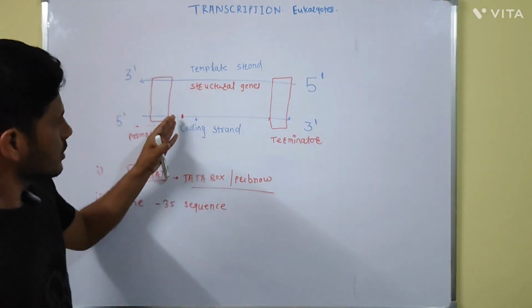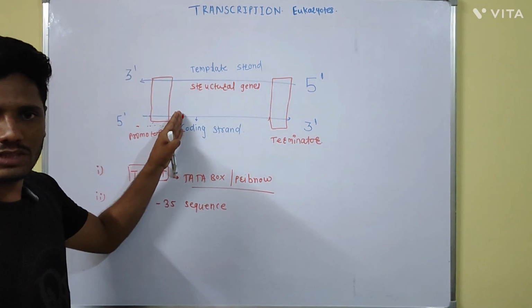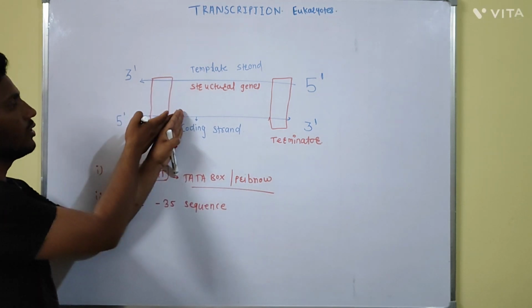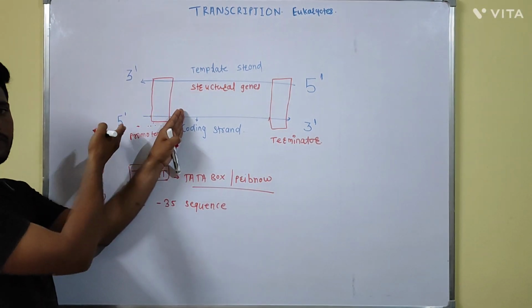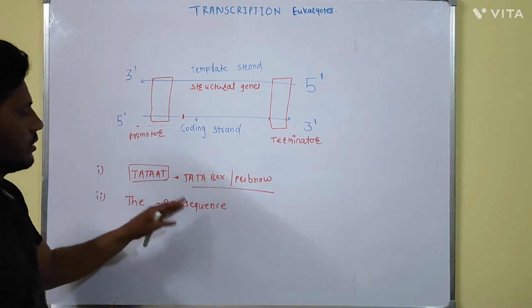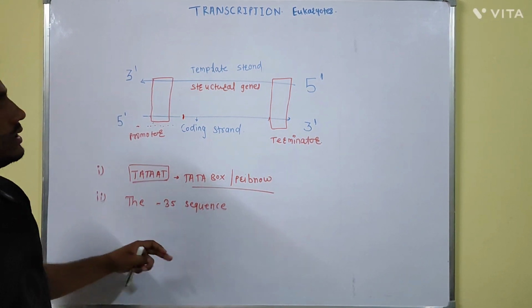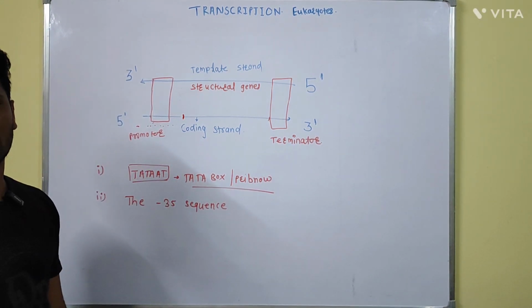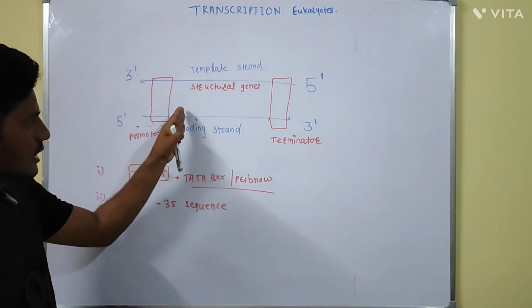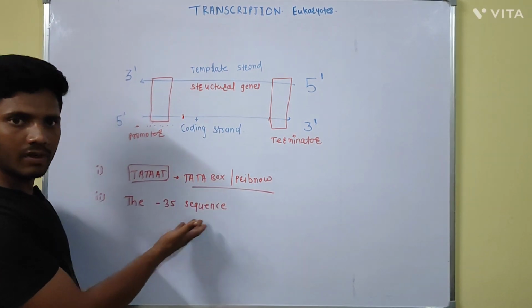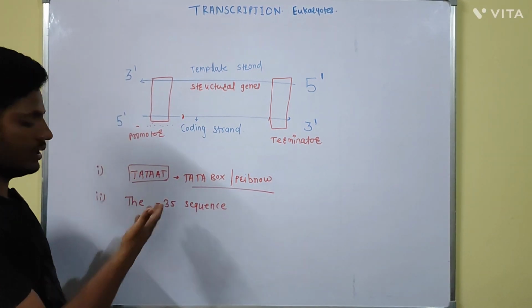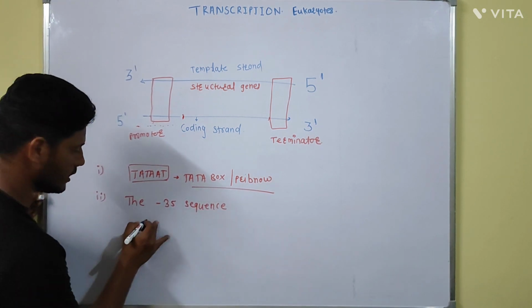It means suppose the transcription process takes place from this point, then 35 nucleotides left to this point, there will be some nucleotide sequence which acts as the promoter region, and the transcription process will start from this point. After 35 nucleotides, the sequence is TTGACA.